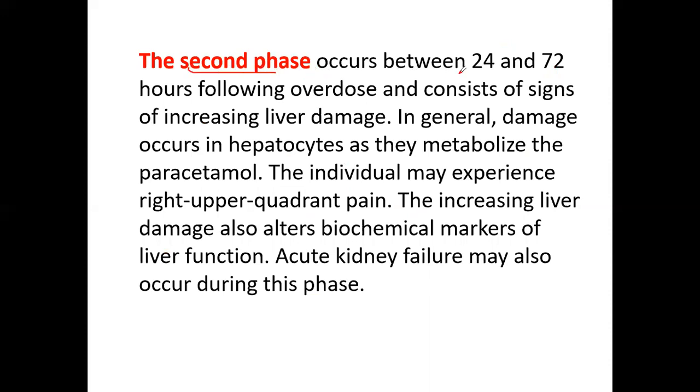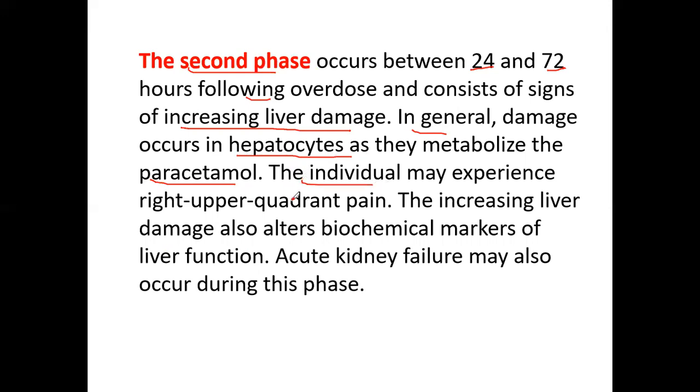So the second phase starts from 24 to 72 hours, that is from day 1 to day 3, following the overdose, and consists of increasing liver damage. So actually, the liver is damaged in phase 2 of the paracetamol toxicity. In general, the paracetamol damages the hepatocytes, that is the liver cells that metabolize the paracetamol within the liver.